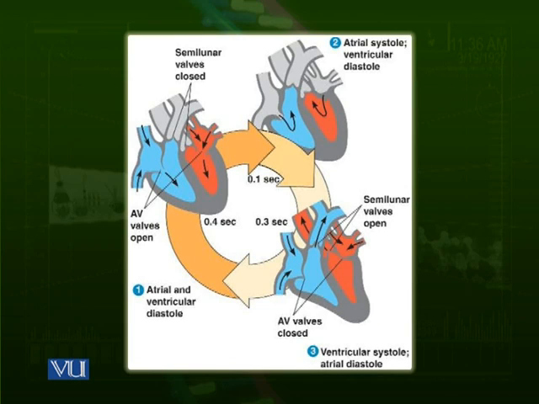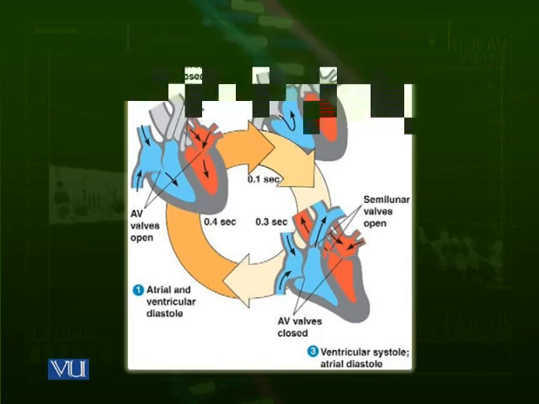And then all of the chambers of the heart are again relaxed and come back to diastole. This whole process is called a cardiac cycle. And this cardiac cycle makes one heartbeat. One heartbeat consists of this whole cycle.